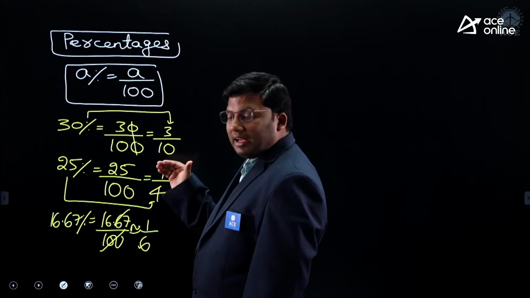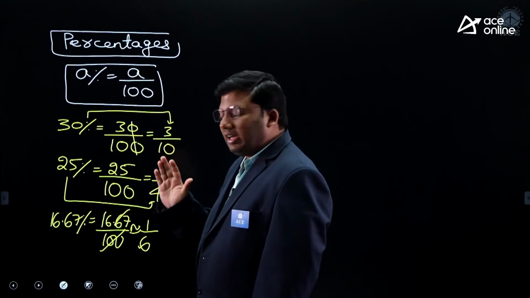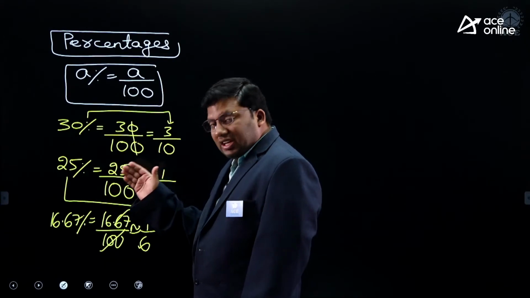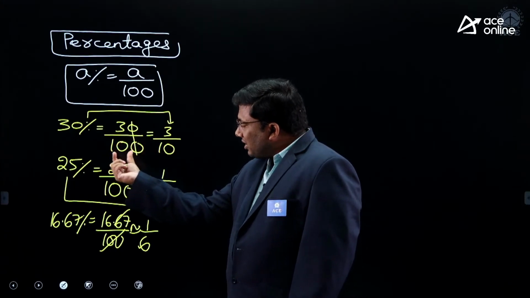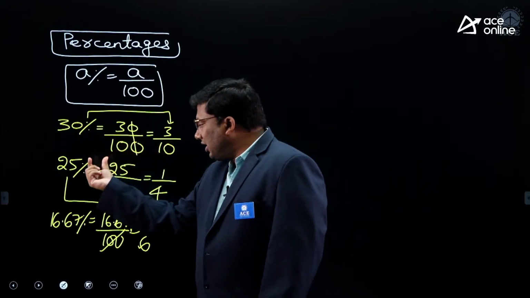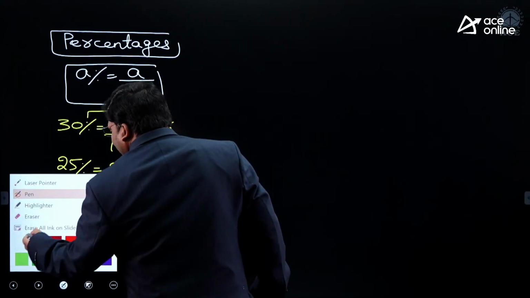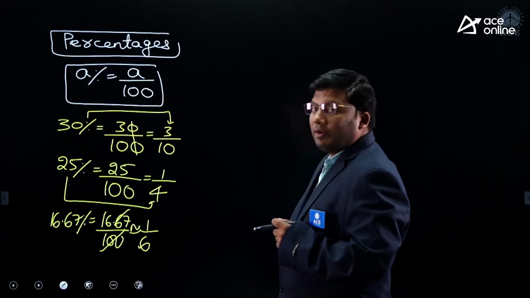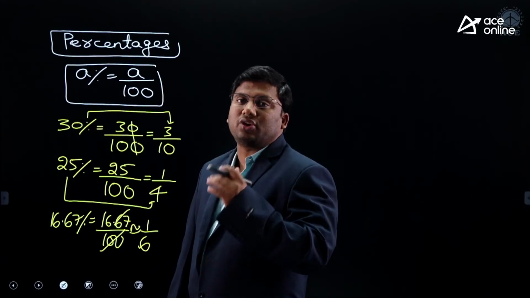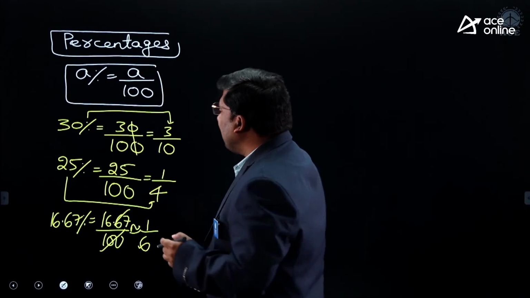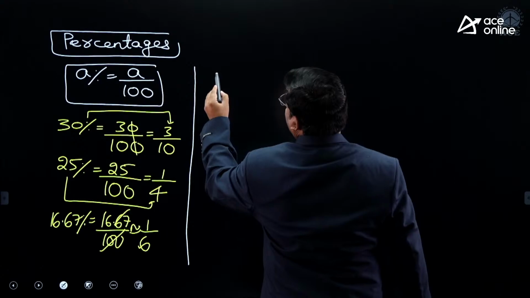30% is 30 by 100; the zeros cancel, 3 by 10. 25% is 25 by 100, 1 by 4. 16.67% is 1 by 6. Now listen carefully. This percentage to fraction conversion is a little time consuming for a few fractions. So I will tell you some complicated fractions which students will probably find a little difficult to comprehend. The difficult ones we will discuss.